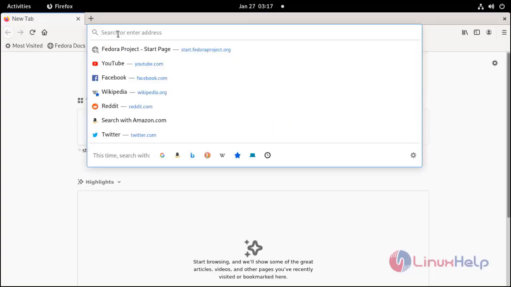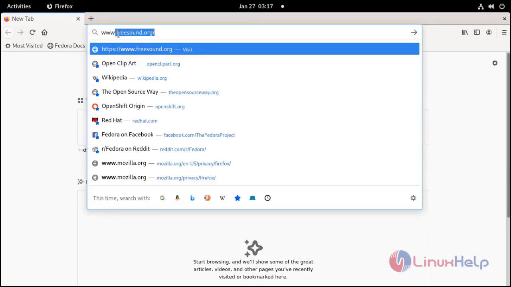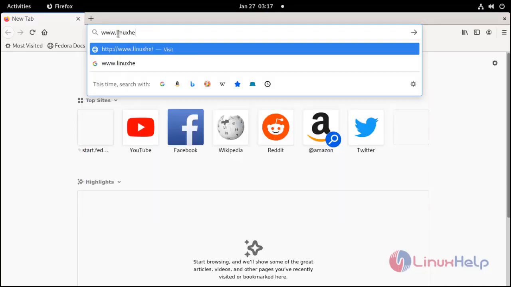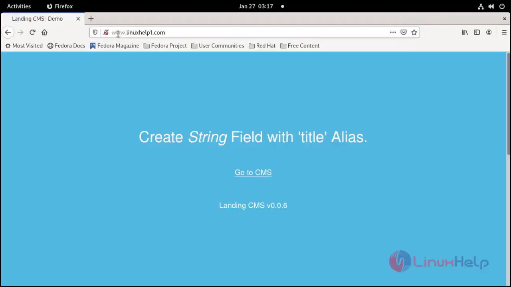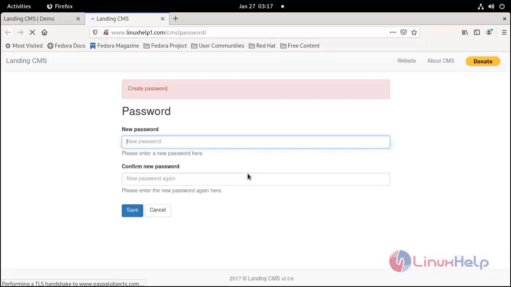Search here your domain name. Click here. Go to CMS.